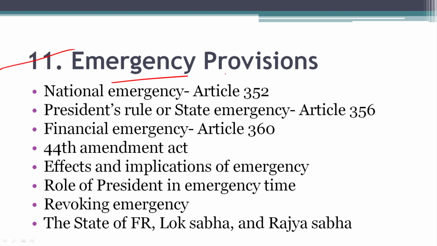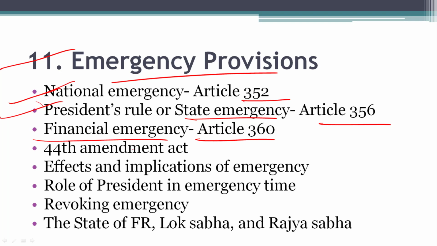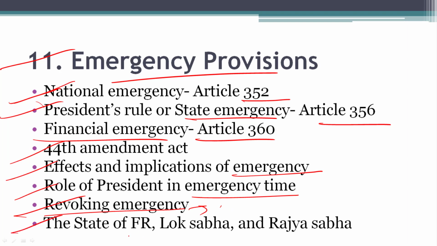11th one, emergency provision. You should read National Emergency Article 352 and President's Rule or State Emergency Article 356 and Article 360 related to financial emergency. 44th Amendment Act, effects and implications of emergency, role of president in emergency time and revoking emergency, and like who has the power, how to revoke the emergency. The state of fundamental rights and Lok Sabha and Rajya Sabha.